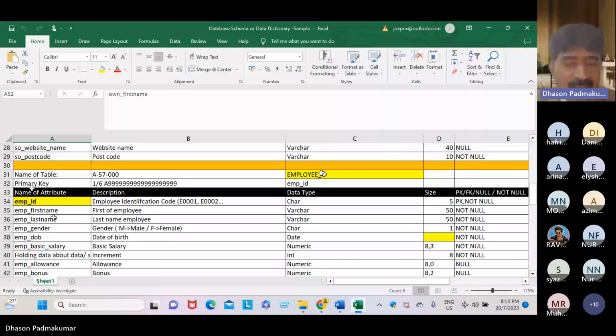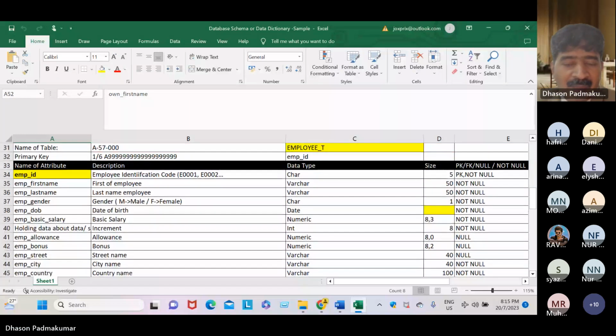Okay, students, look here, data type char. We use char if the length is fixed, like the IC number. Everyone has an IC number, and when you count the length of the IC, everyone has a fixed length. At our APU, every student has a unique student ID number, which we call the TP number.